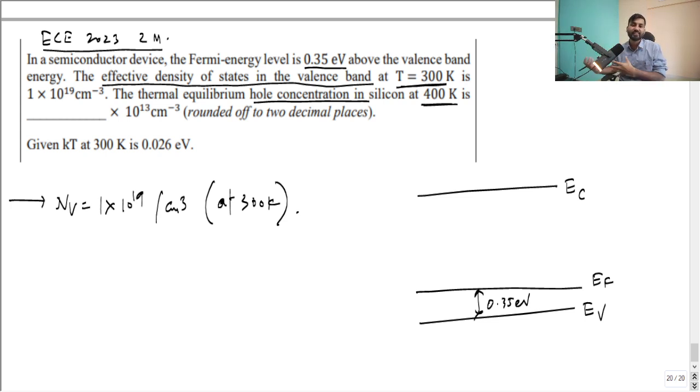How NV varies with temperature, right? And how your KT is going to vary with temperature, because KT is also given at 300 K. But what is your goal here? Your goal is to find out the thermal equilibrium hole concentration at 400K. Remember this, at 400K.